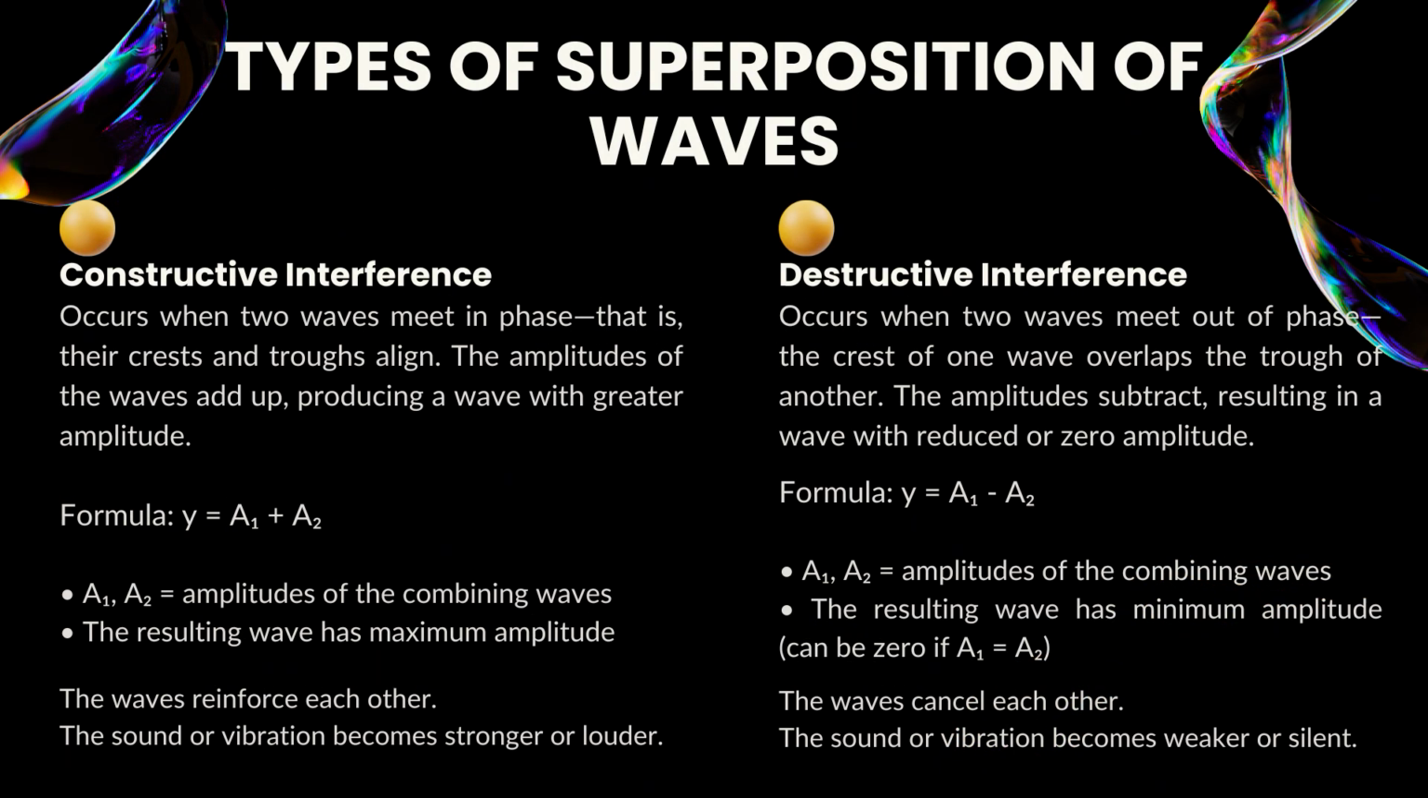There are two main types of superposition. The first one is constructive interference. This happens when two waves meet in phase, meaning their crests and troughs align perfectly. When this happens, their amplitudes add together, forming a wave with a greater amplitude. In other words, a stronger or louder wave. The formula for this is y equals a sub 1 plus a sub 2.